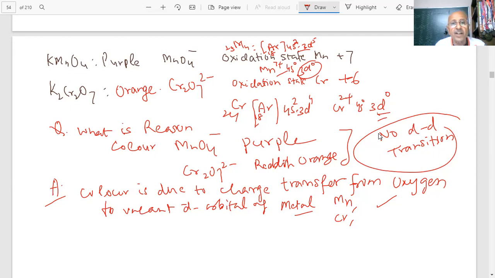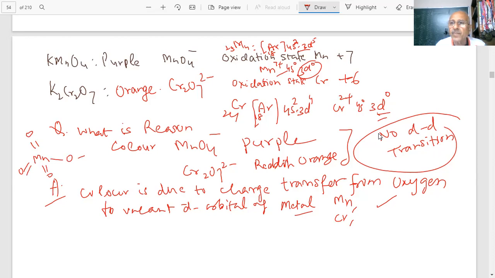You have seen that they are tetrahedral, and we have shown their shapes also. Manganese is +7, so you have seen the 2, 4, 6 and 7 bonds.